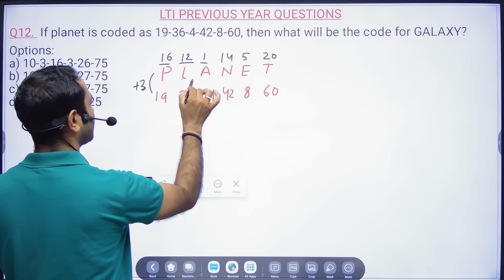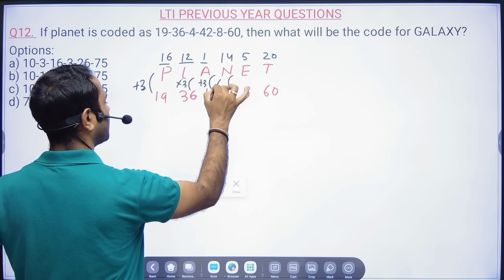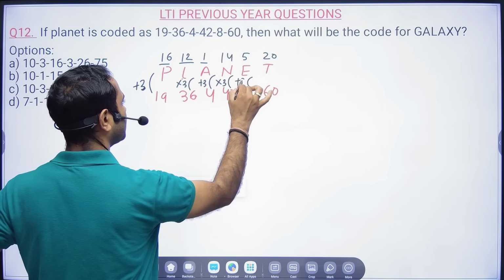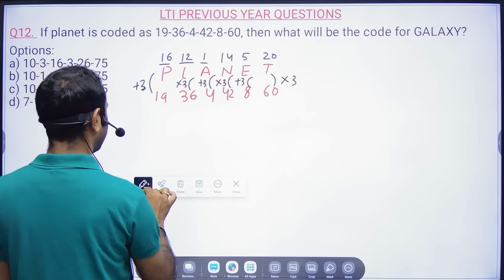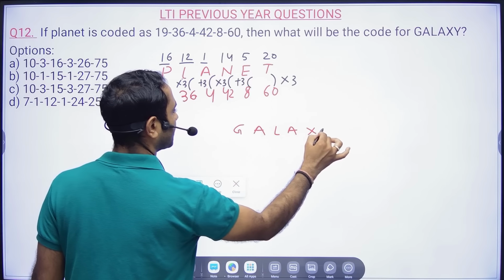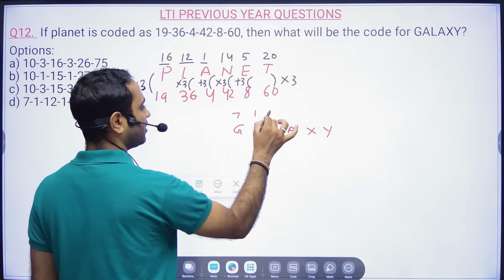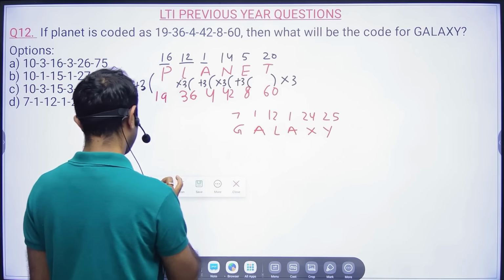Here it is added by 3. Here it is multiplied by 3. Here it is added by 3. Here it is multiplied by 3. Correct? Okay. Now we have to find out for galaxy. So this is 7, this is 1, this is 12, this is 1, this is 24, this is 25. Correct?